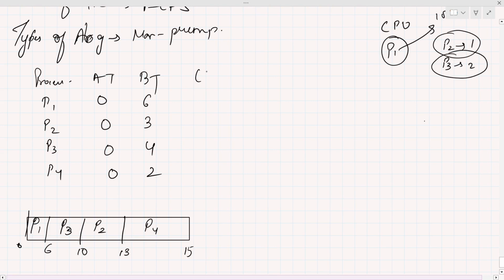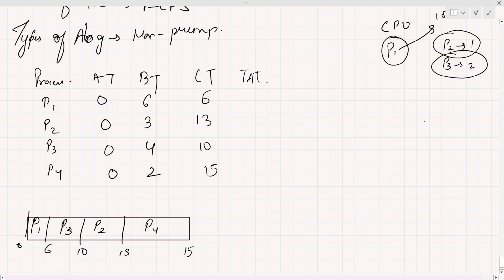Now for the average turnaround time and average waiting time, what we have to do is find out the completion time, turnaround time, and the waiting time, and find the average. For P1 the completion time is 6, for P2 the completion time is 13, P3 completion time is 10, and P4 the completion time is 15.